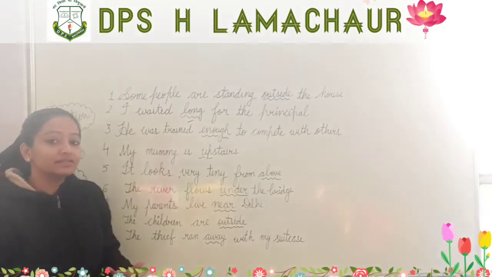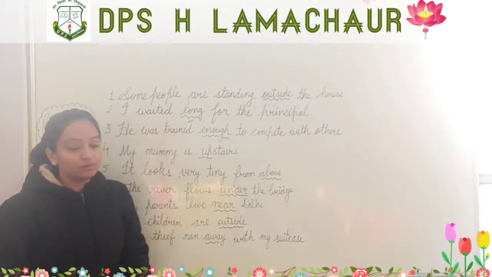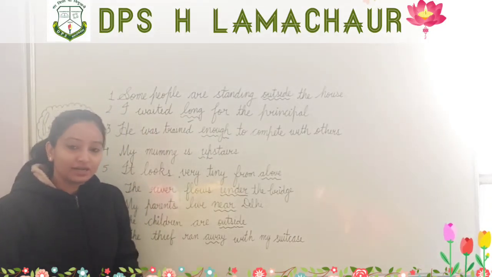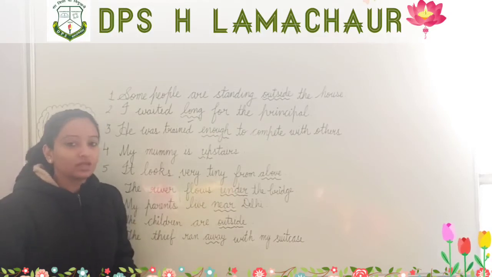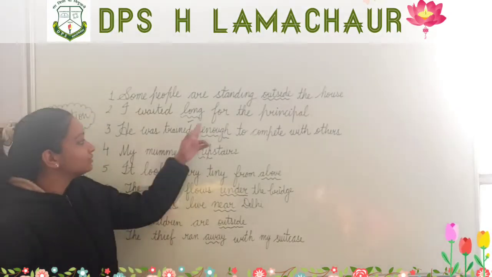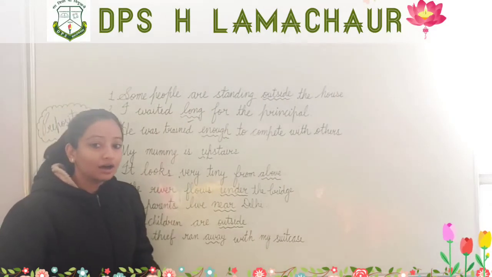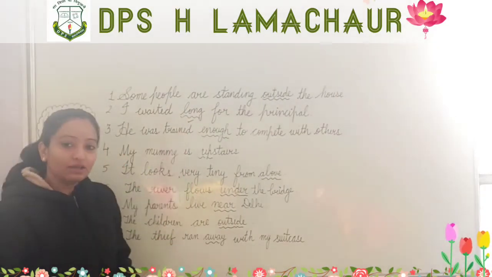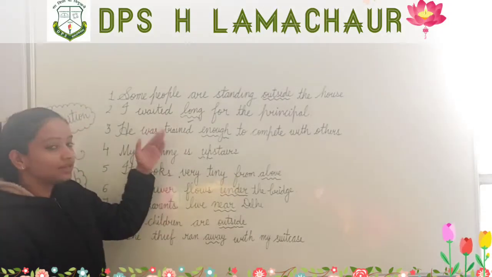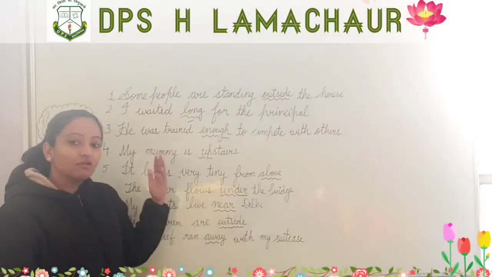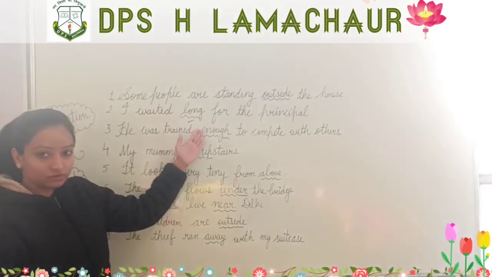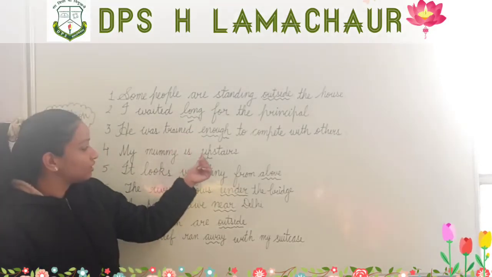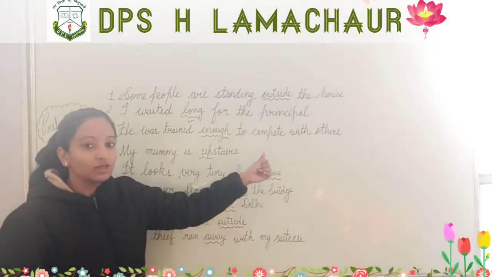So here it is modifying the verb and giving additional information about the verb. So here it is an adverb, because it is giving us the additional information about the verb. It is an adverb.